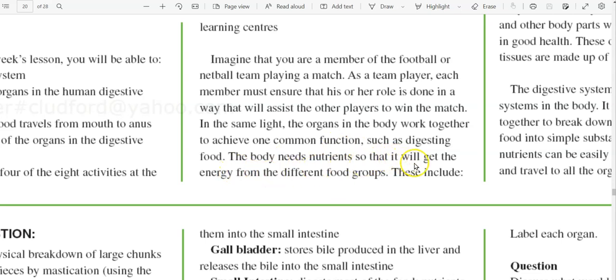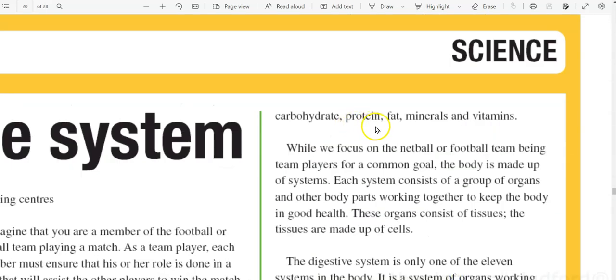The body needs nutrients so that it will get the energy from the different food groups. These include carbohydrates, protein, fat, minerals, and vitamins.